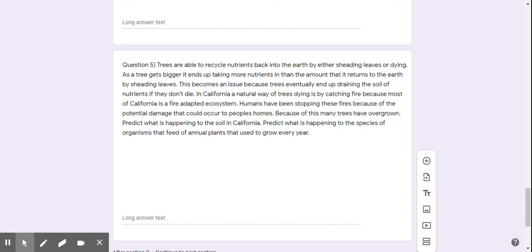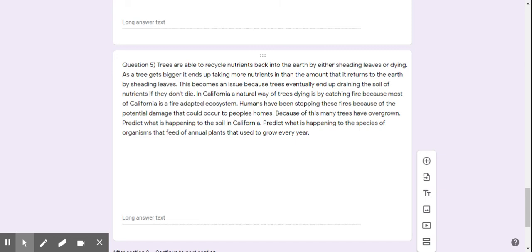But we used to have a solution to this. Whenever the trees would burn, they would return nutrients back to the earth. But now they're not burning. So since they're not burning, they're getting bigger and bigger, and the ratio is getting bigger and bigger. They're taking more and more every year than what they're returning back. It's an unfair system. It's unbalanced. And so my prediction would be the soil in California is losing all the nutrients because all the big trees are keeping those nutrients. They're keeping more nutrients in them than what they're returning back. And so over time, the amount of nutrients is going to go down and down and down until eventually the soil is just not going to be able to maintain any more life.